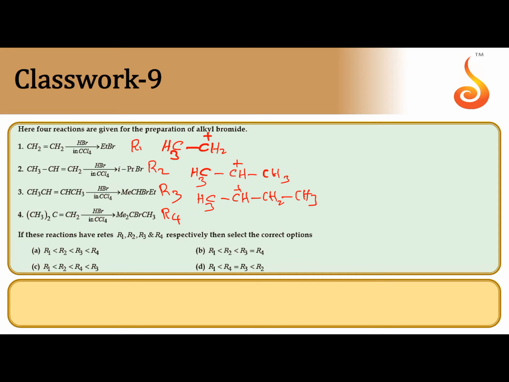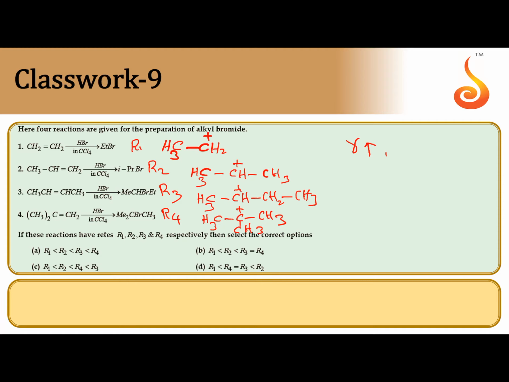In the fourth one, tertiary butyl carbocation, CH3CCH3 plus, tertiary butyl carbocation. So the rate of electrophilic addition reaction depends on the stability of the carbocation formed.